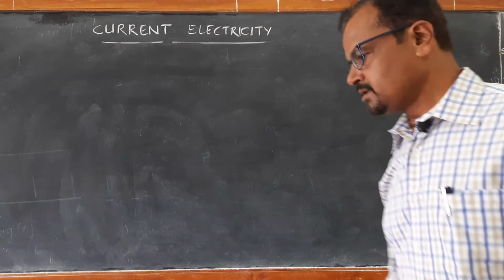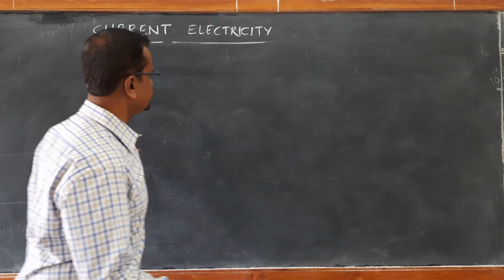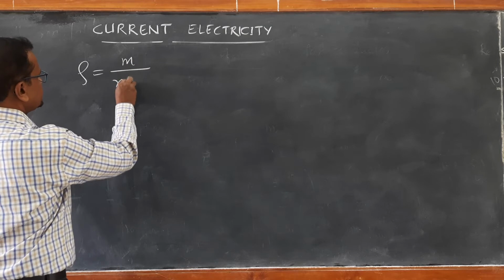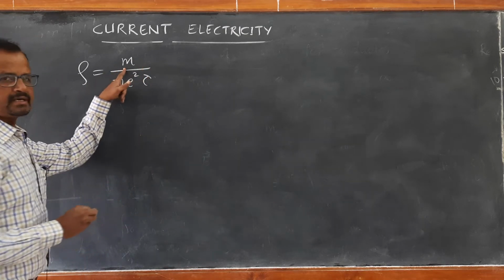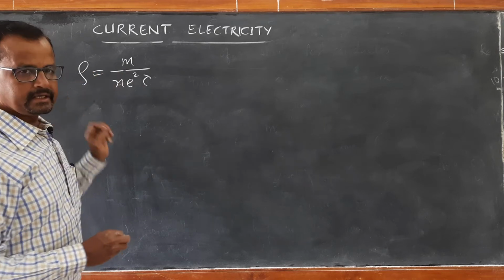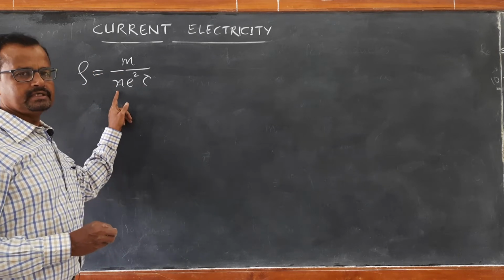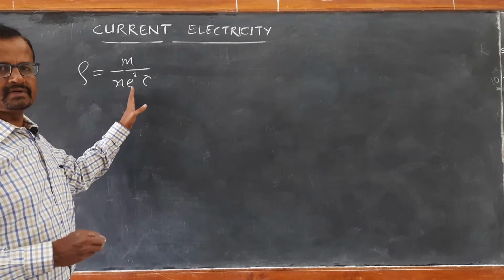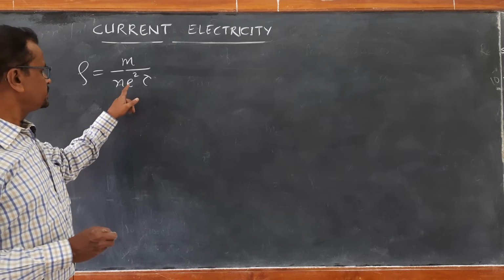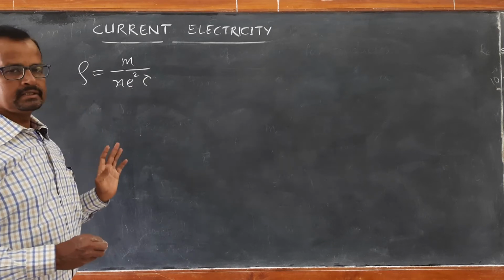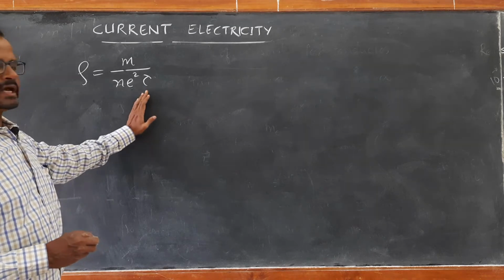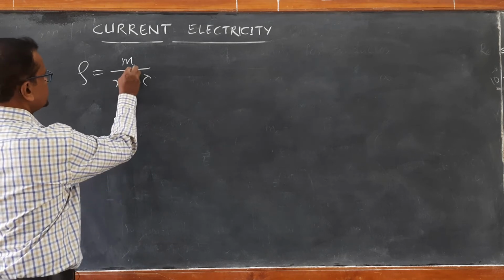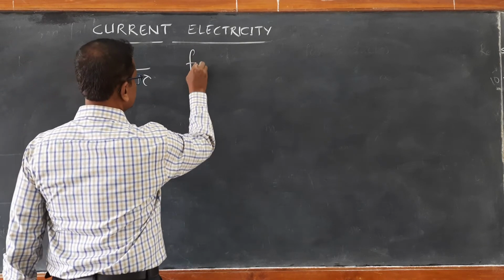The main equation for resistivity that we have found out earlier is resistivity rho equals m upon n e square tau, where m is the mass of the charged particle which carries the current and n is the number density of the charged particle. In case of conductors, the number density of charged particles is nothing but the number density of electrons, the number of electrons per unit volume. e is the charge and tau is the relaxation time or average time of collision. From this it is quite evident what happens for conductors.